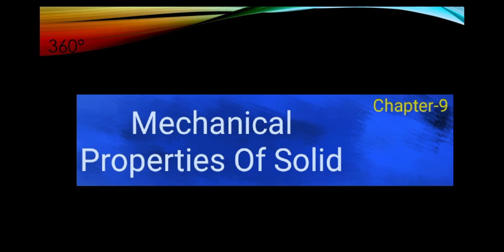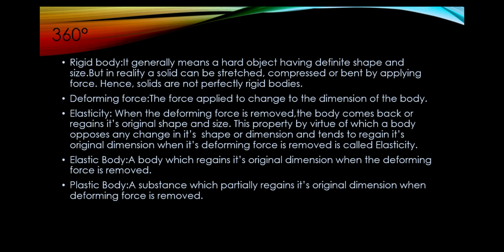Today we are going to study chapter 9 of class 11, that is Mechanical Properties of Solids. At first, rigid body. It generally means a hard object having definite shape and size. But in reality, a solid can be stretched, compressed or bent by applying force. Hence, solids are not perfectly rigid bodies.